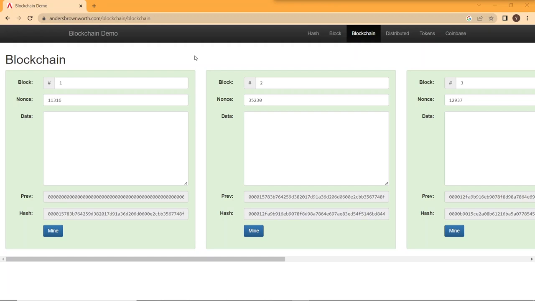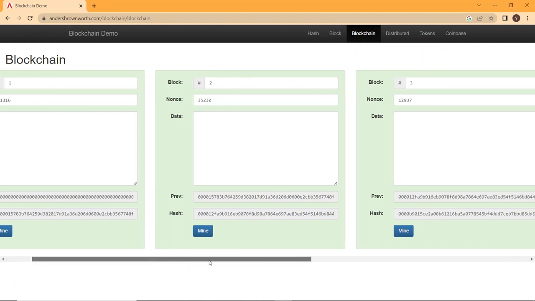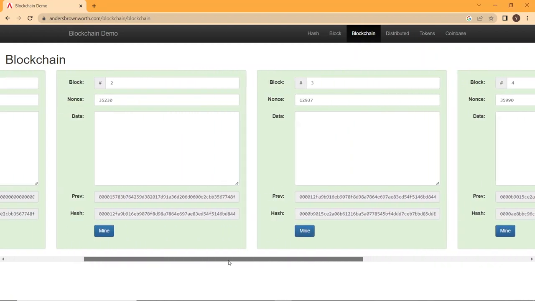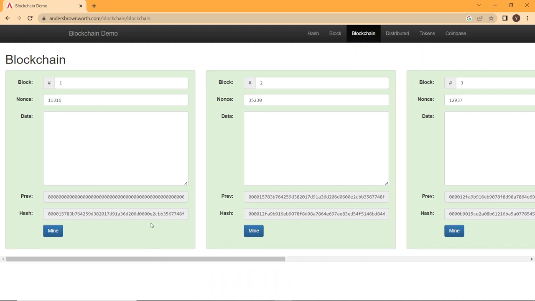Hi, in this lecture, I'm going to talk about blockchain. It is basically a chain of blocks. What we have created before was a block in this chain. It can be like thousands of blocks in a chain. So here we have data and we also have the previous block's hash. It's just a whole bunch of zeros for the first block because it is the Genesis block and there is no block created before it.